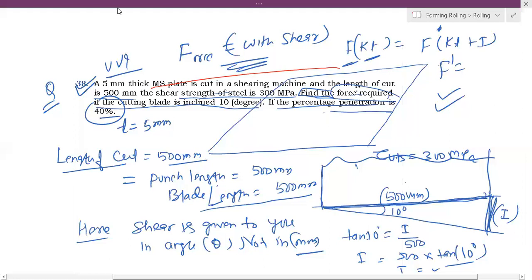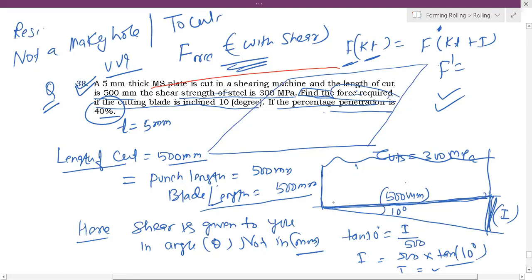So here, the resisting area. Here it is not a punching operation, not making a hole. It is just to cut. Cut means you have to take this area.